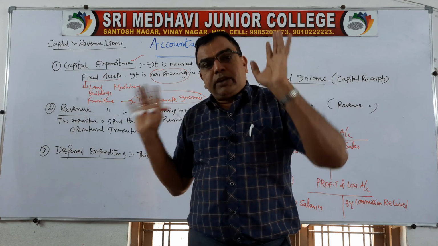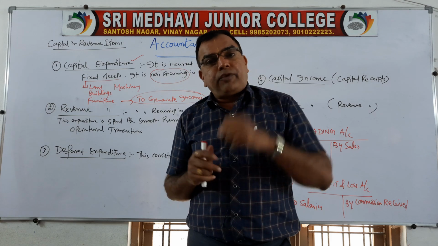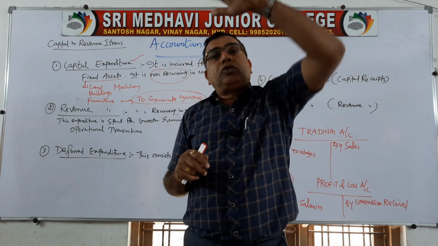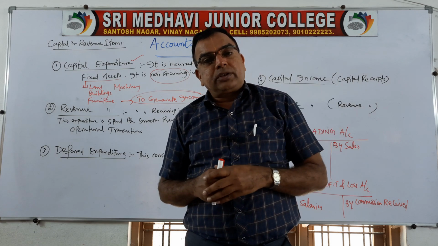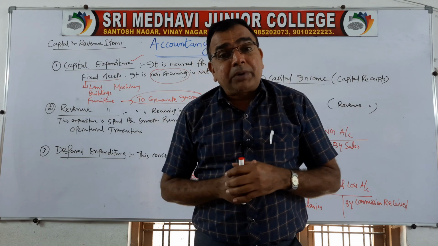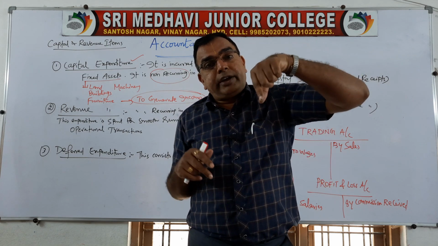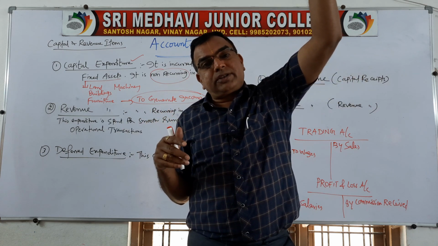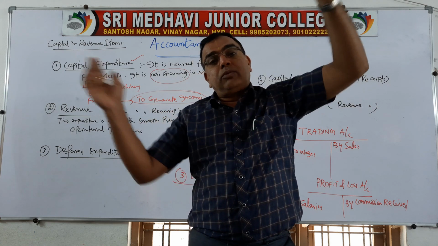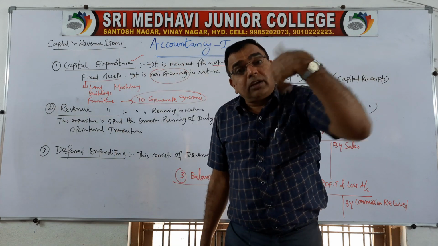For example, we have 3 floors of our building. We have a strength of 500 students. Now we want to construct one more floor by spending some 10 lakh rupees. What do we get by spending the 10 lakh rupees? That will allow our college to take admissions of 100 more students. So 100 more students may join our college. By providing that space, we can get more fees.